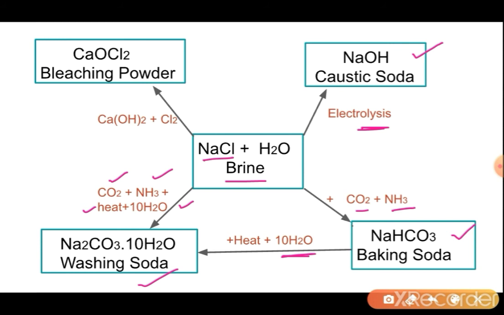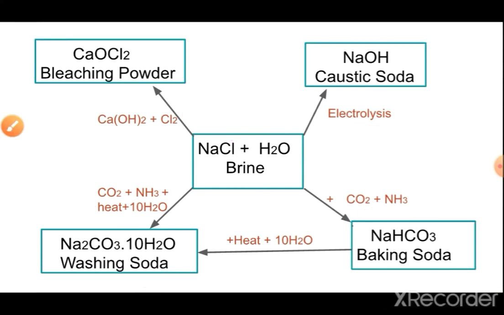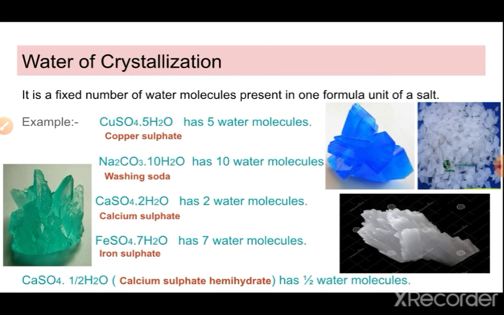And lastly, we get the bleaching powder from the brine solution, because the chlorine gas which we get from the brine solution is used to prepare bleaching powder. So this is the overview of this whole reaction, so that it will be easy for you to learn all these reactions. Now the last topic is water of crystallization.